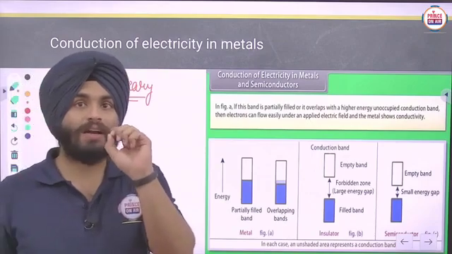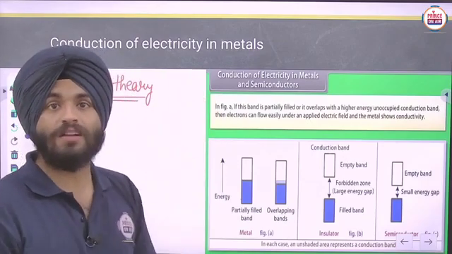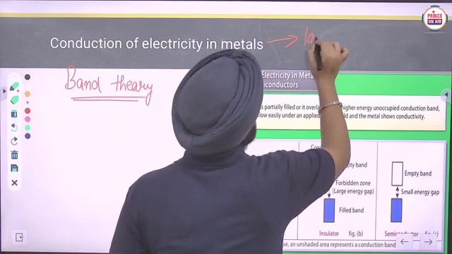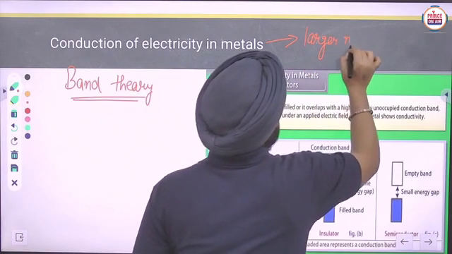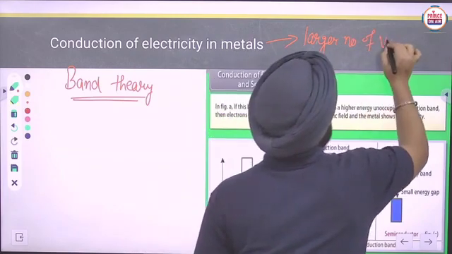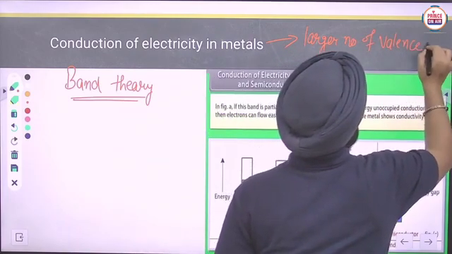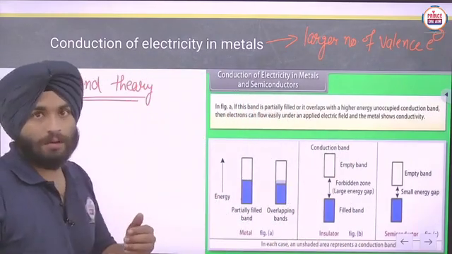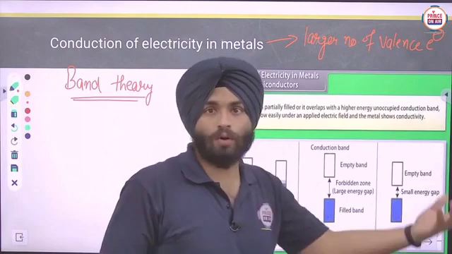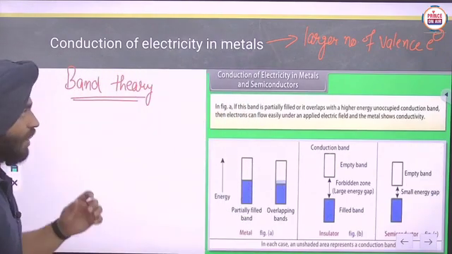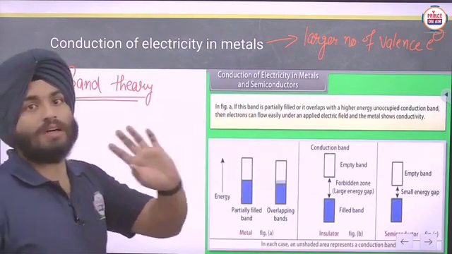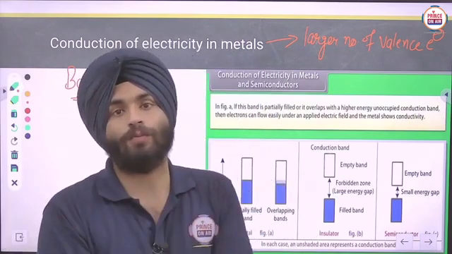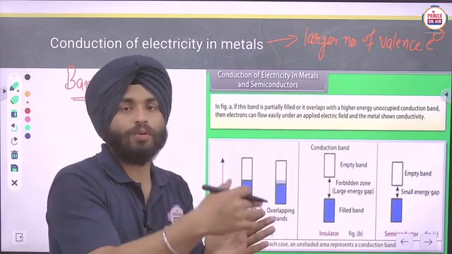So in particular metals, those metals which have a larger number of valence electrons, which can be free or donatable, are considered good conductors, because that electron can be shifted from one particular atom to another.